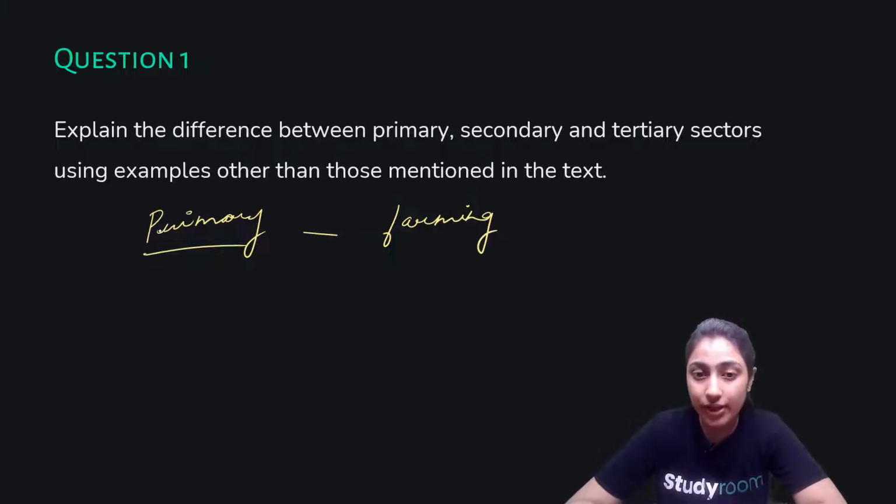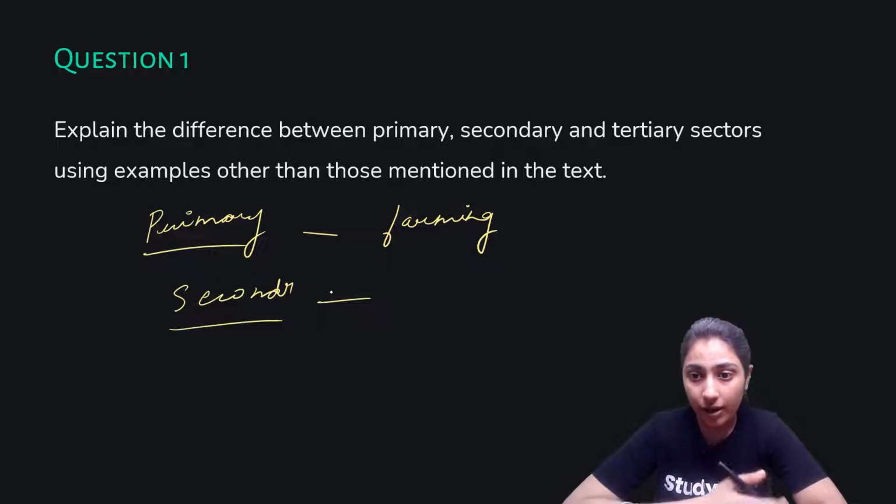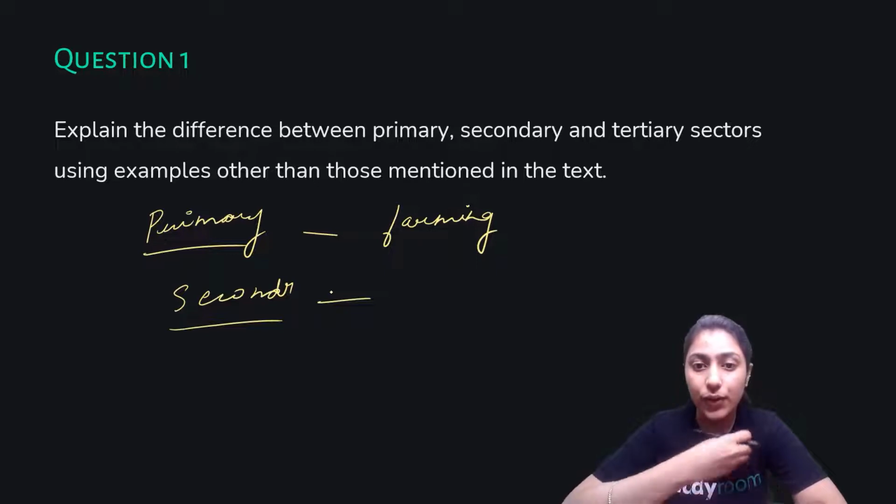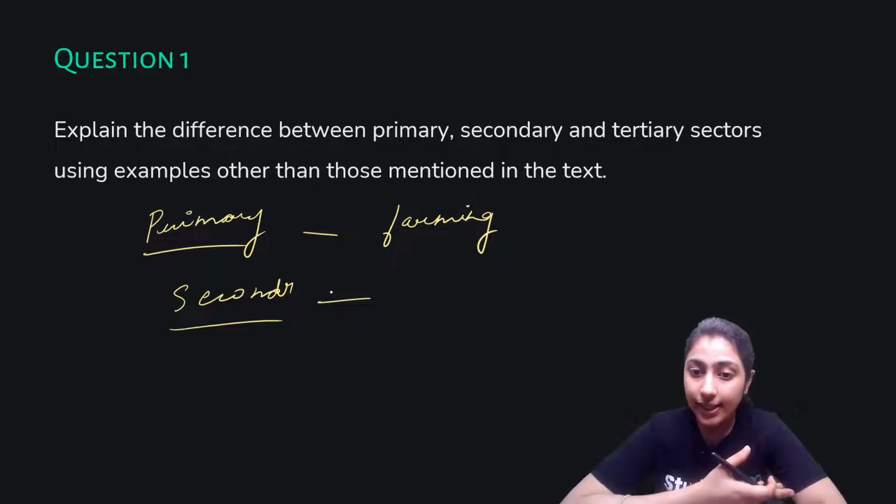Then for the secondary sector, you can say that it is also known as the industrial sector, and it particularly helps us in the transforming part. And again, the same thing you can apply for the tertiary sector. First write the definition and then mention some examples to justify your definition.